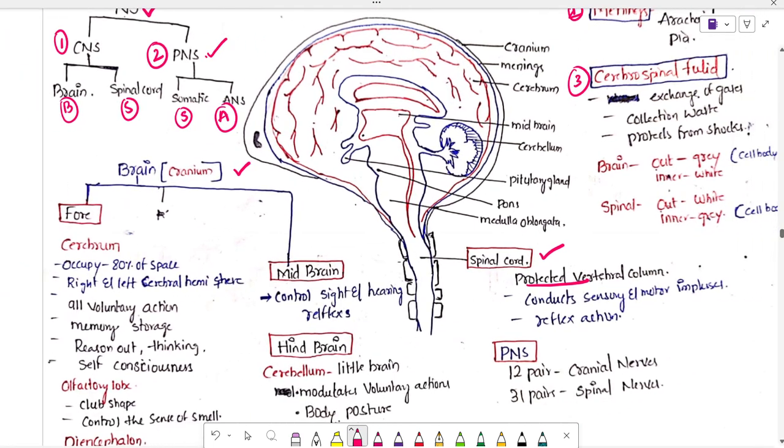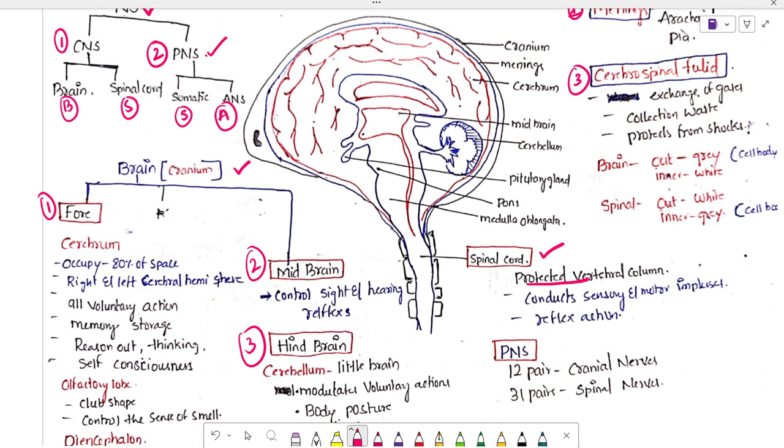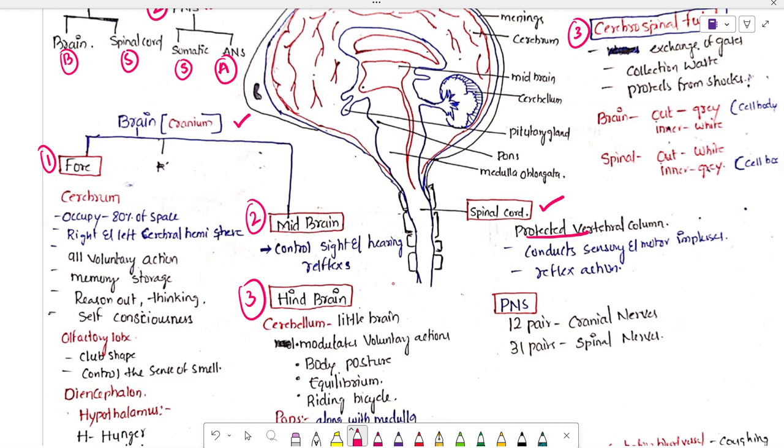Next, the brain is divided into three parts: the forebrain, the midbrain, and the hindbrain. The forebrain has a further classification, which is not required for the exam, but try to understand it. The overall weight of the average adult human brain is 1350 grams.